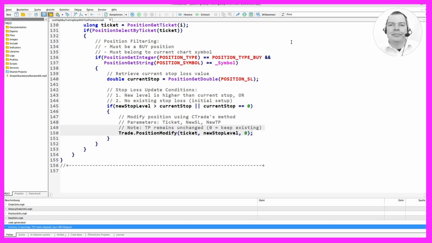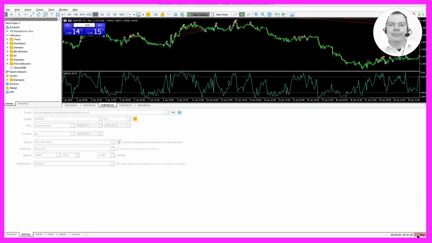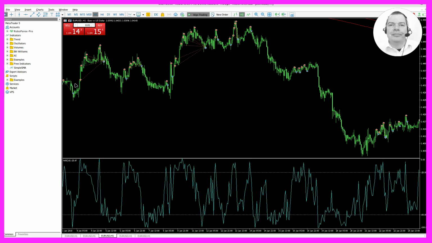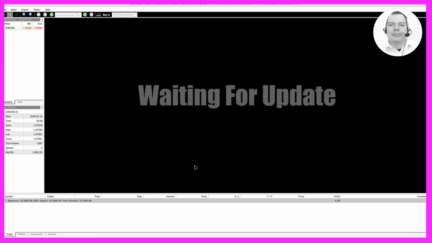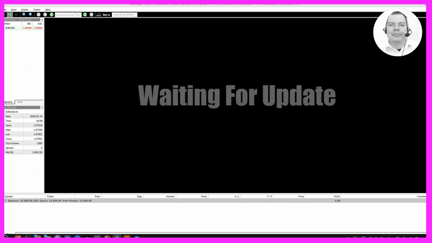If everything works, we go back to MetaTrader by pressing F4 or clicking on the icon. Back in MetaTrader, we press Ctrl and R to start the strategy tester, pick the expert advisor that we have just created, enable the visual mode, and start a strategy test. We should see the expert advisor on the chart.